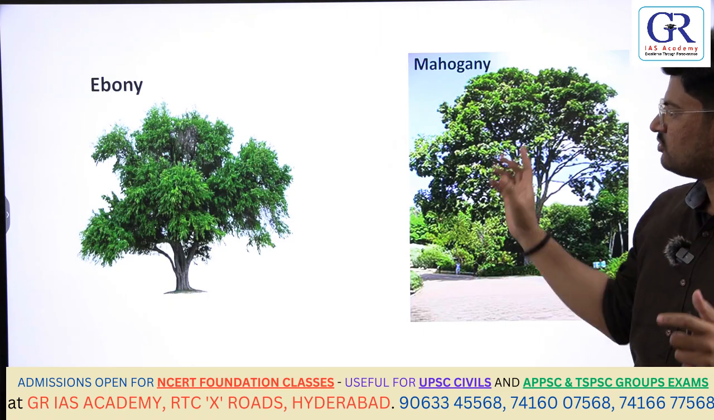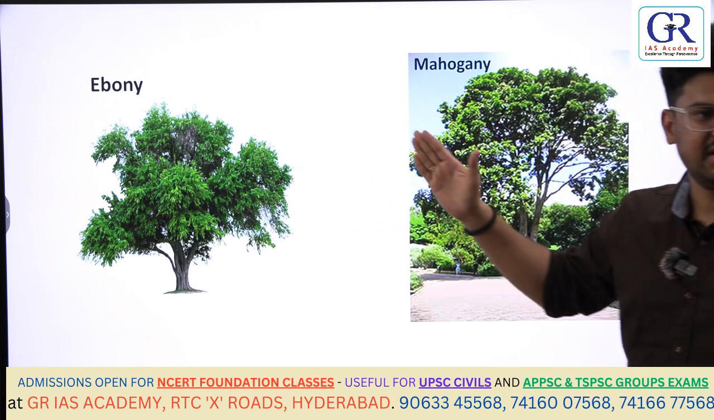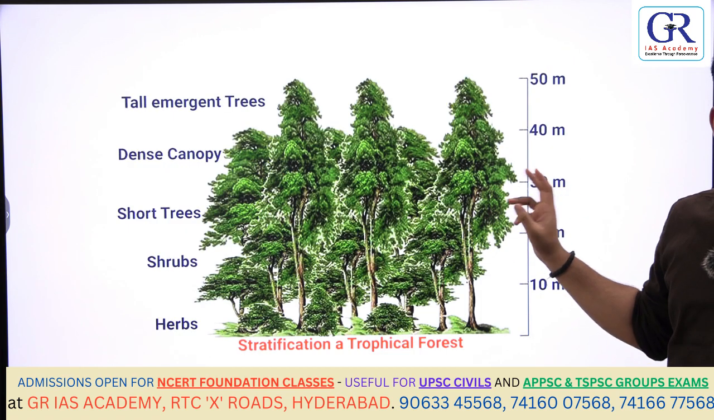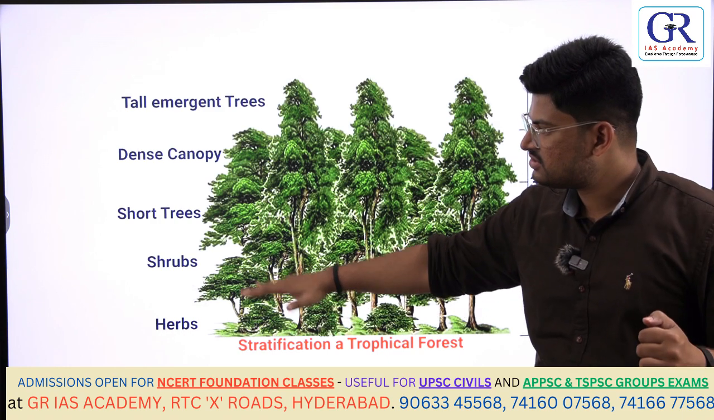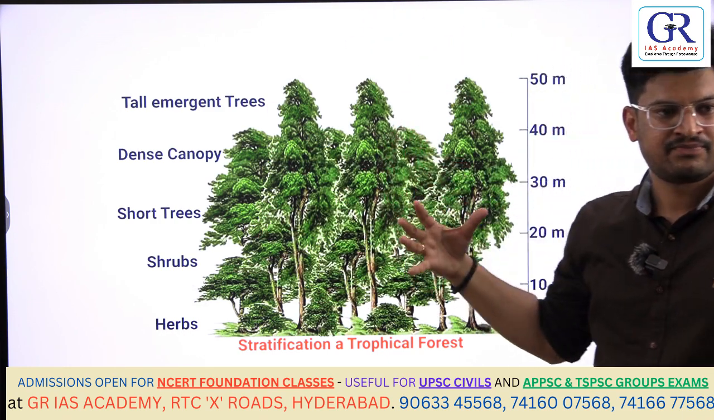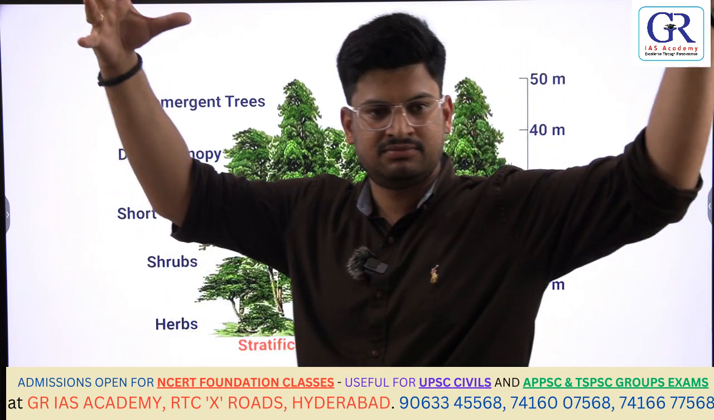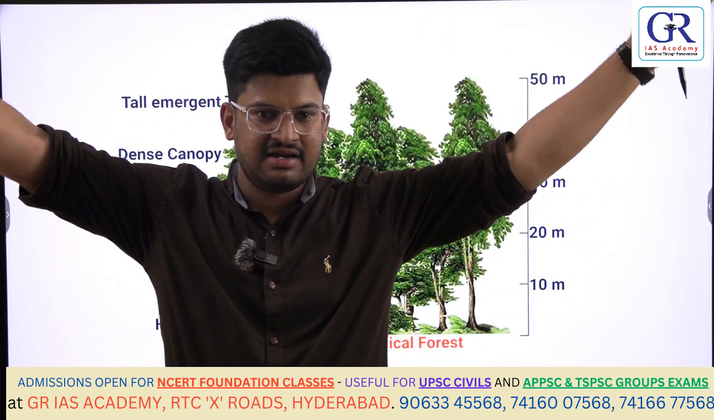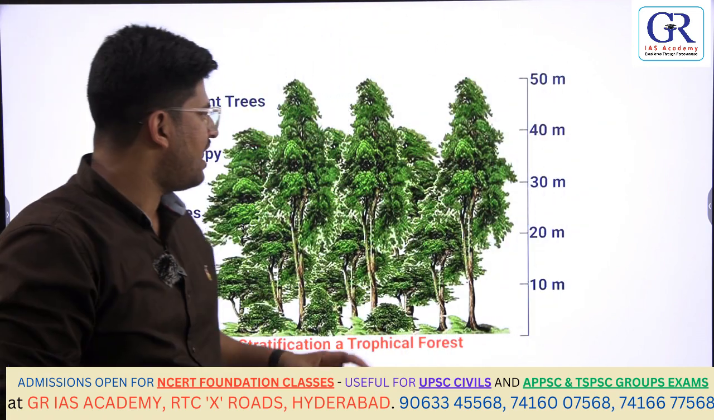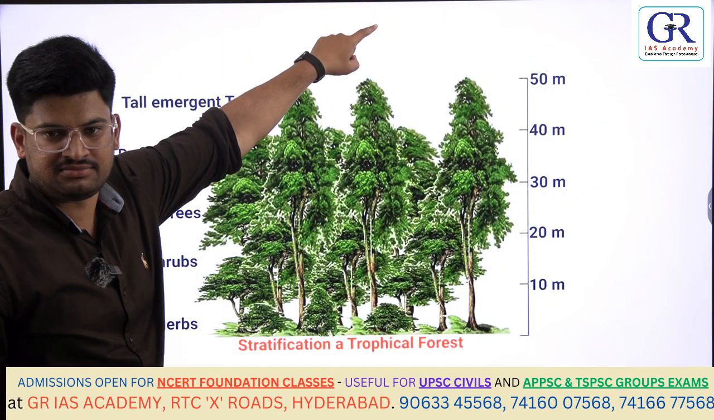Okay, in this region, the most common trees are the ebony, mahogany, and rosewood. These are the most common of trees. And you can see herbs, shrubs, short trees and dense canopy. Why do you see dense canopy in this region? Since the trees go tall, the branches are big, so because of that it creates a shadow, a canopy kind of thing, okay.